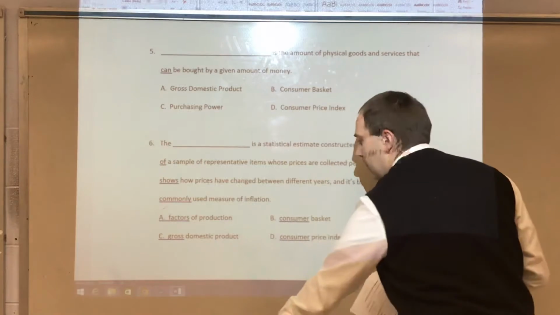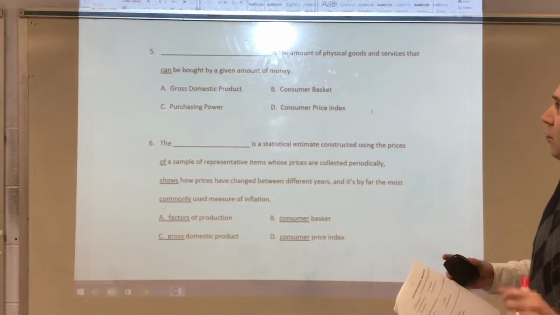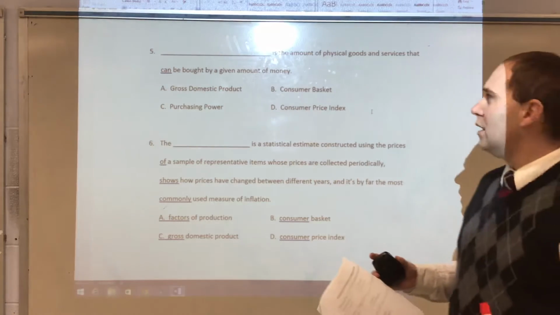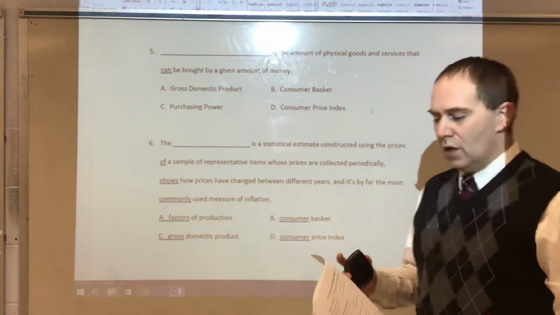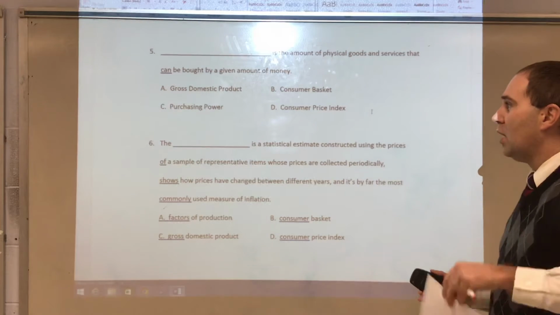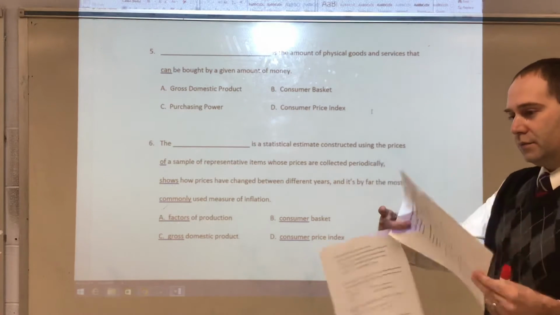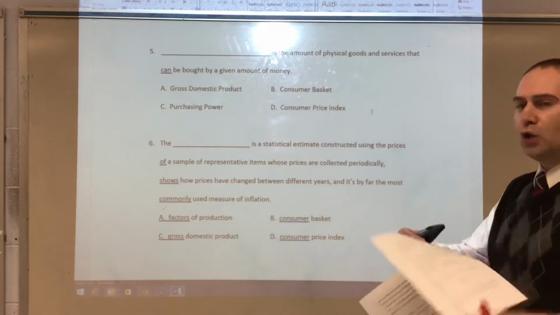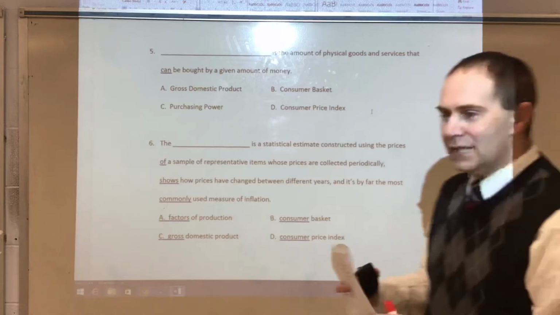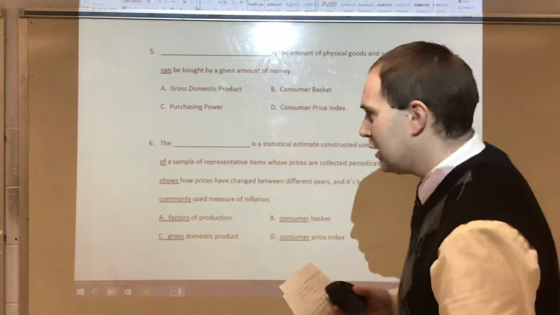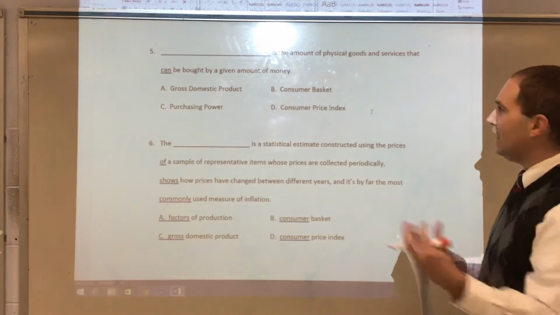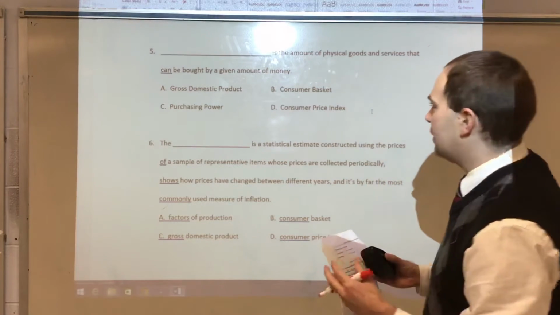Moving ahead, number 5, blank is the amount of physical goods and services that can be bought by a given amount of money. That is going to be talking about your purchasing power. The purchasing power is not necessarily how much money you have per se, but what you can spend and get when it comes to physical goods and services.